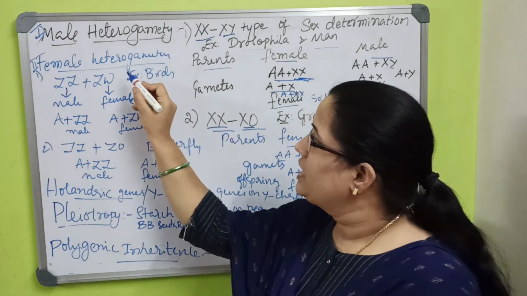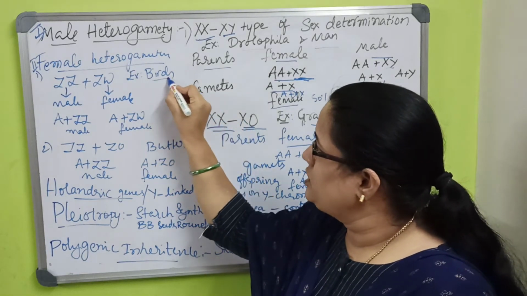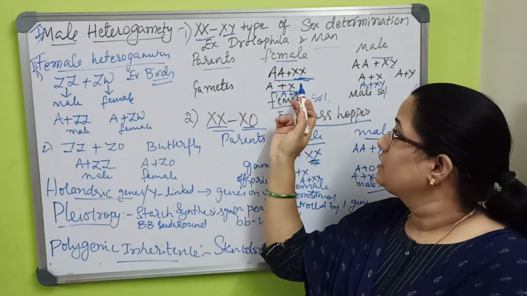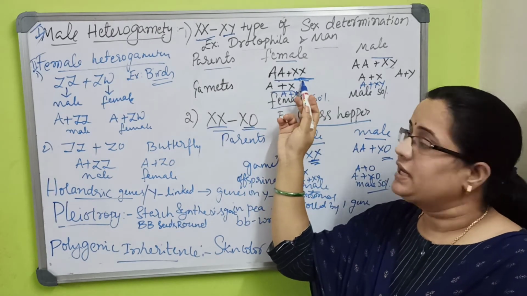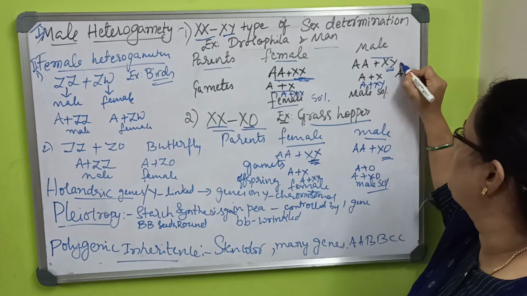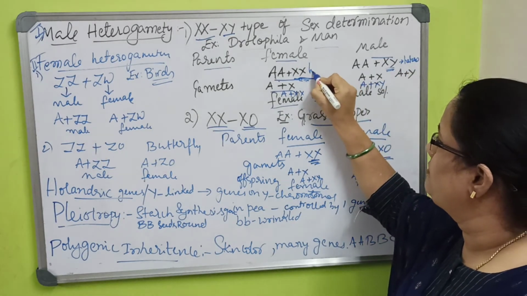But here in female heterogamity, for example birds, XX is homogametes and XY is heterogametes, because these are different and these are same.